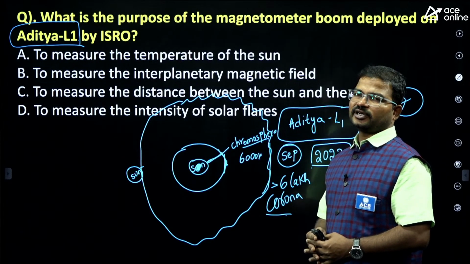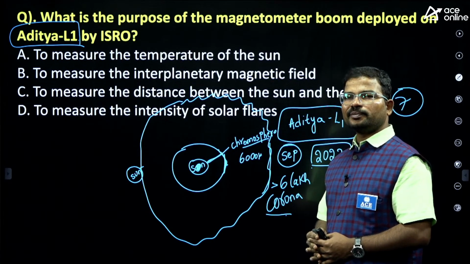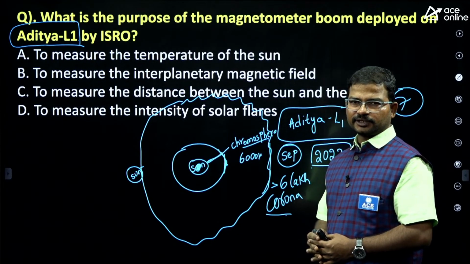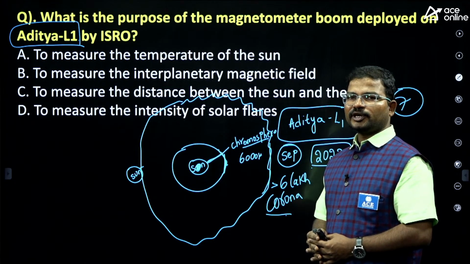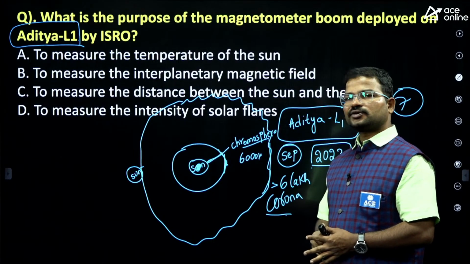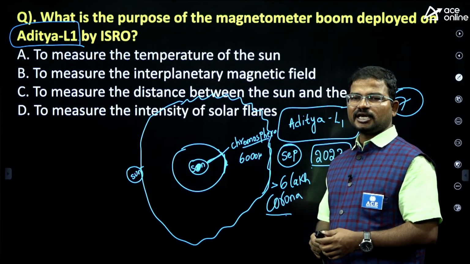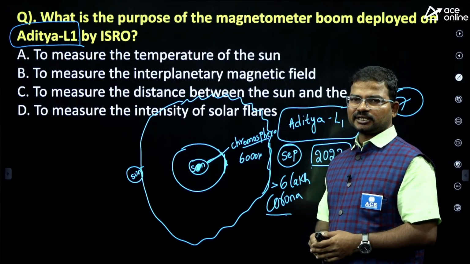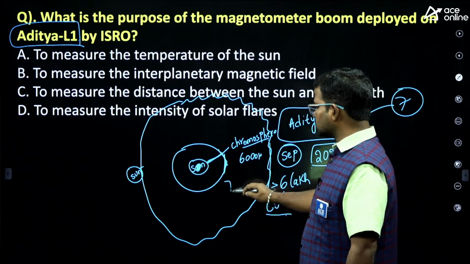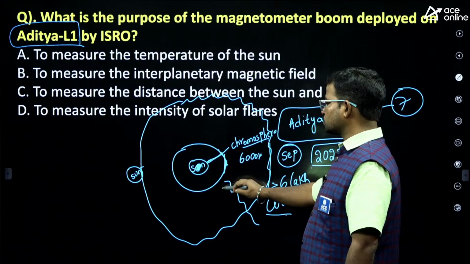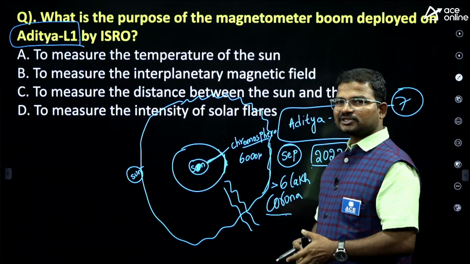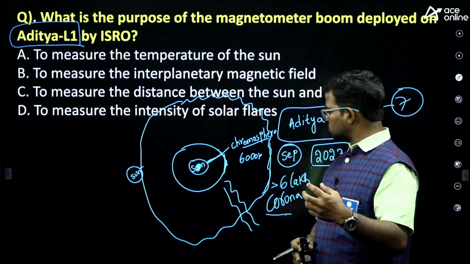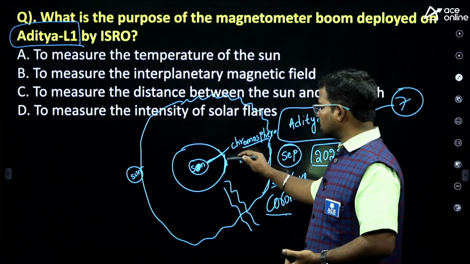To analyze that, NASA launched the Parker Solar Probe and India launched the Aditya L1 mission. And here we have around 7 major payloads. The major purpose is to study coronal mass ejection, CME. It means from the sun we get some kind of sunstorms, some kind of fireballs, which we can continuously observe from the sun surface.